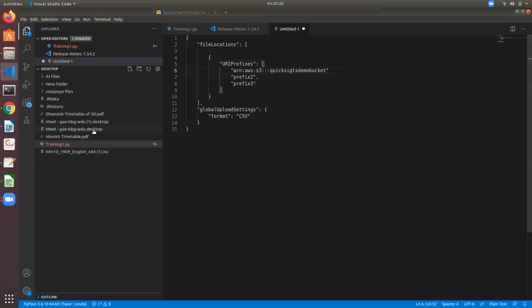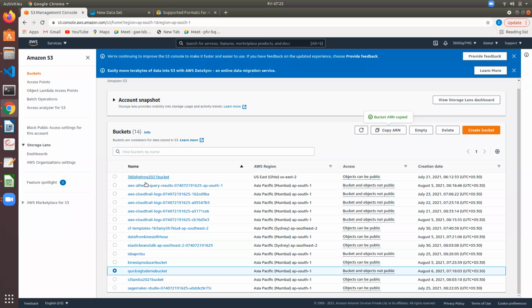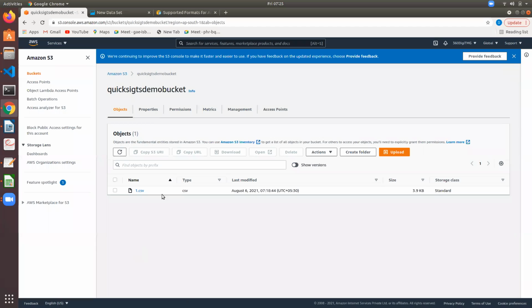Let us check the format. I think this format is not there, the ARN format. Not ARN, sorry. Go here, not copy ARN, copy URI will be there. Copy S3 URI or copy URL. You can use any one.